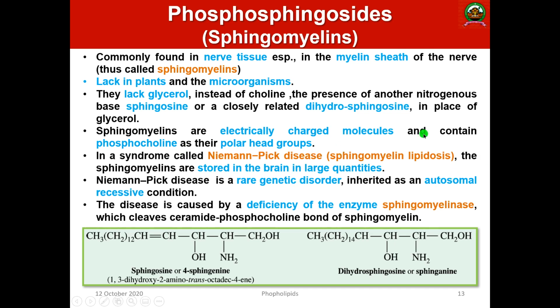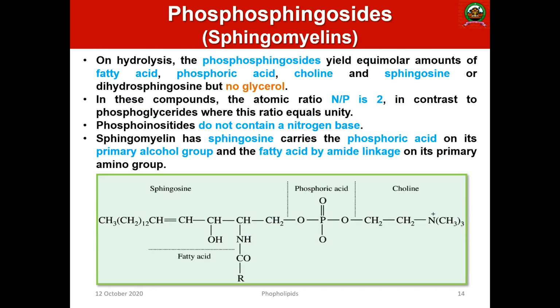Sphingomyelinase specifically recognizes the phosphocholine moiety of sphingomyelin and cleaves the ceramide-phosphocholine bond. That is how the level is maintained, and if it is not there, it will lead to sphingomyelin lipidosis. So that is very, very important. Then let us see the structure of sphingomyelins.